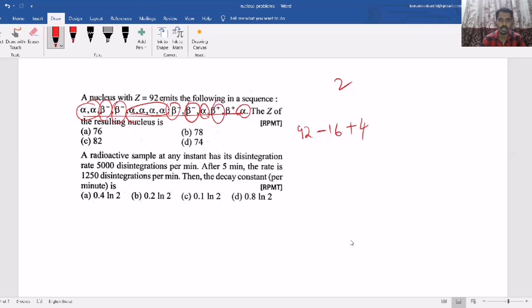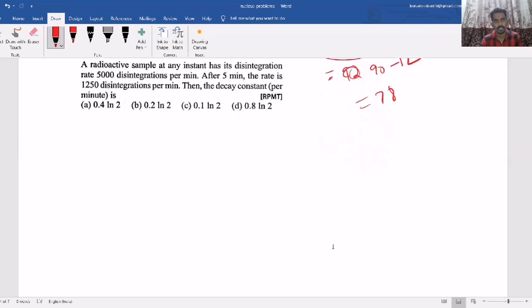Now look at beta plus: 1, 2. Beta plus means the atomic number decreases by 1. So 2 are there, minus 2. Then if you calculate, that is 92 minus 2, 90, minus 16, plus 4, minus 2. So 78. This is the answer. This way they can also ask the mass number. But when they are asking the mass number, beta emission does not affect it. Only alpha emission affects it. This way also they can ask questions based on alpha beta decay.